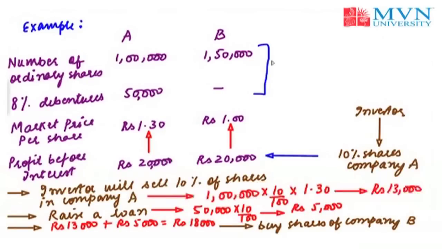So now the investor is holding shares worth rupees 18,000 in company B, which amounts to 12% of shares in company B. You can easily see that initially the investor was holding only 10% of the shares in company A, but by getting involved in the arbitrage process, he is now having 12% of the shares in company B, worth rupees 18,000. Now let us see whether this arbitrage process has an effect on the income of the investor.